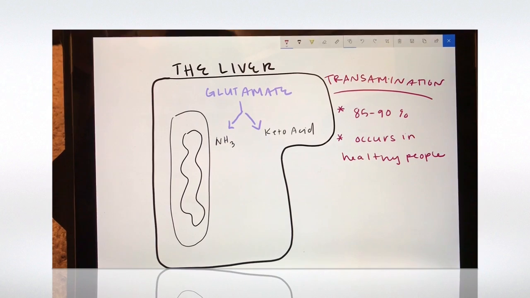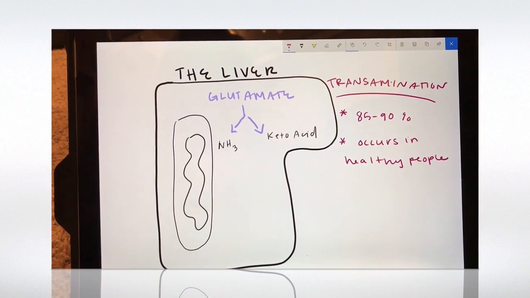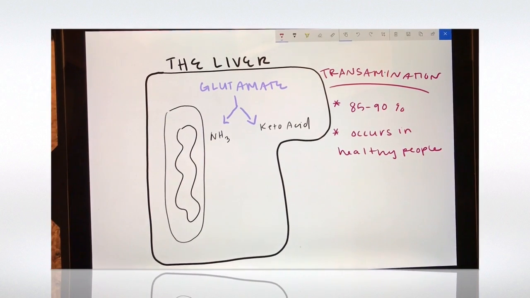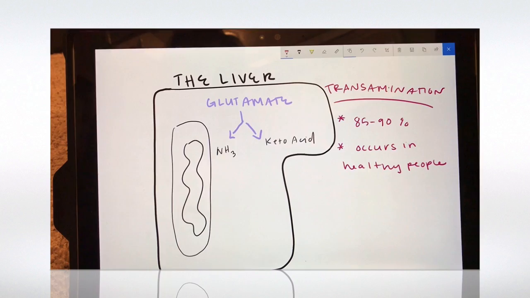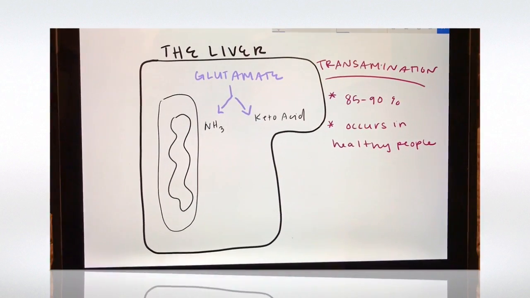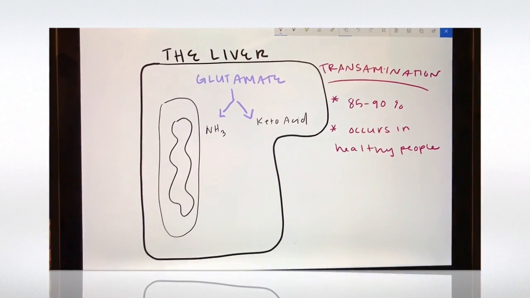They form a new carbon skeleton, or an alpha keto acid. During transamination, the amino group is recycled into other non-essential amino acids. The good thing about transamination is there is no ammonia.